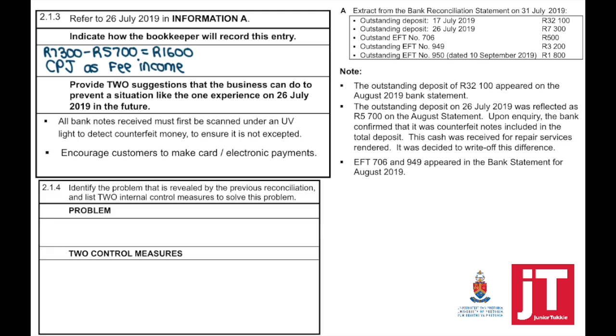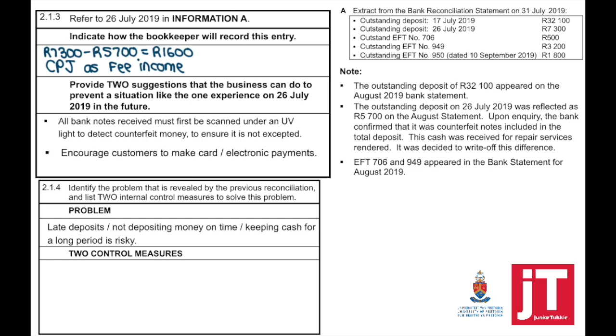2.1.4. Identify the problem that is revealed in the previous bank reconciliation and list 2 internal control measures to solve this problem. So if I look at the previous bank recon, there was an outstanding deposit on 17 July and on 26 July. If you look at the current bank recon, there's another outstanding deposit. So it's clear that that is a problem.